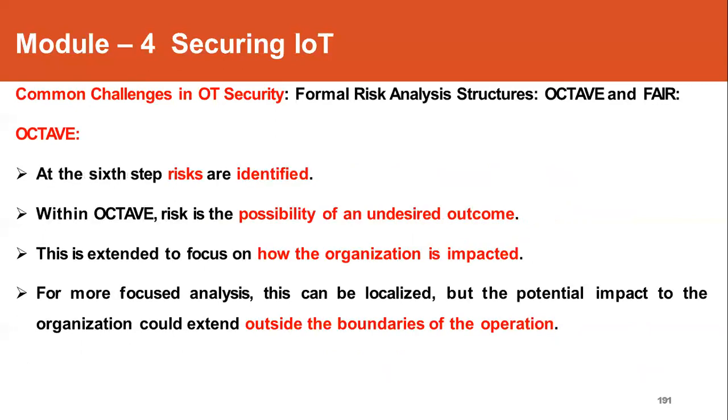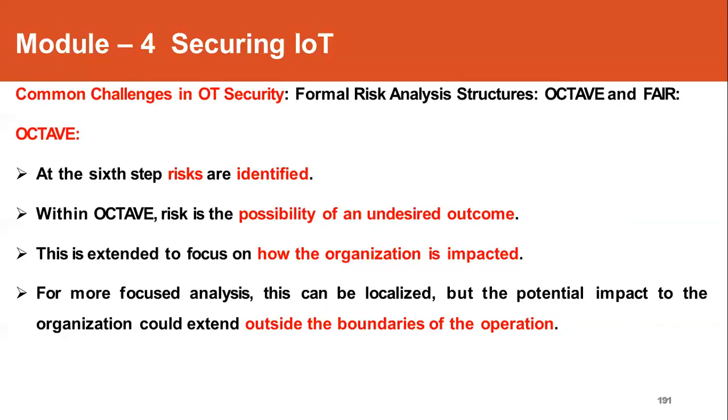In the sixth step, the risks have to be identified. Within the Octave framework, the risk is the possible undesirable outcome in any incident. If any outcome is not desired or not expected from the system, that can be perceived as a risk.